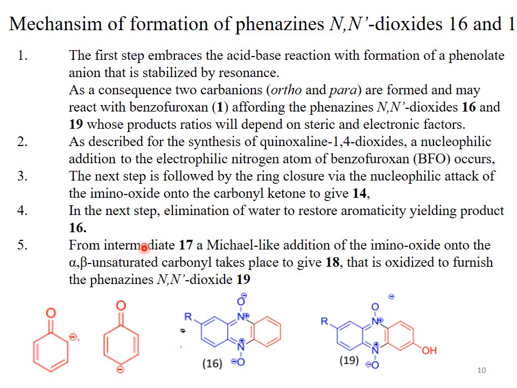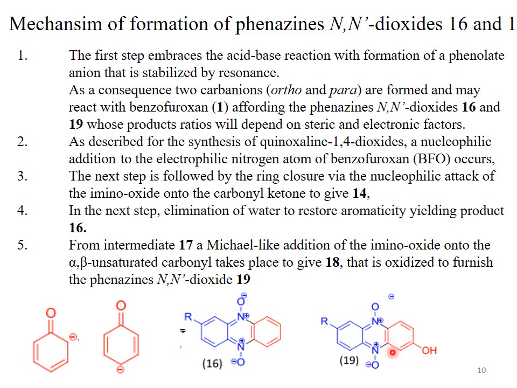When the para-resonating form of the phenoxide ion attacks, or we can say reacts, with the benzofuroxan system, it gives us compound number 17. A Michael-like addition of the amino oxide onto the alpha-beta unsaturated carbonyl takes place to give compound number 18, that is oxidized to furnish the phenazine N,N-dioxide 19.